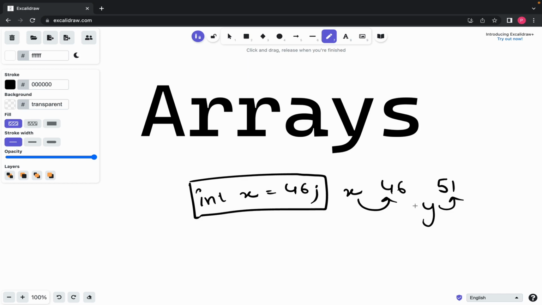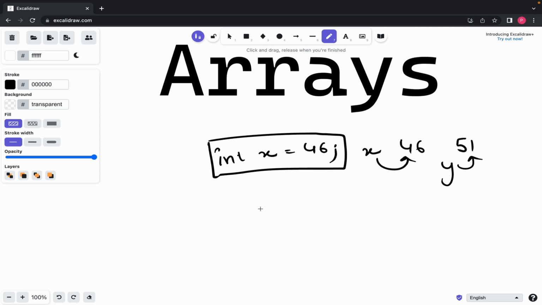As per the definition, arrays are a collection of homogeneous elements stored in a sequential way. Now I know this can sound like jargon, and people who are new to programming may not understand this particular phrase, but don't worry, I'm here, I'll make you understand that. Just watch this video till the end.